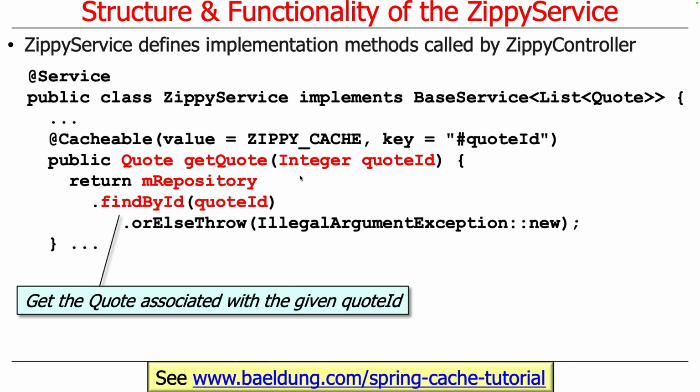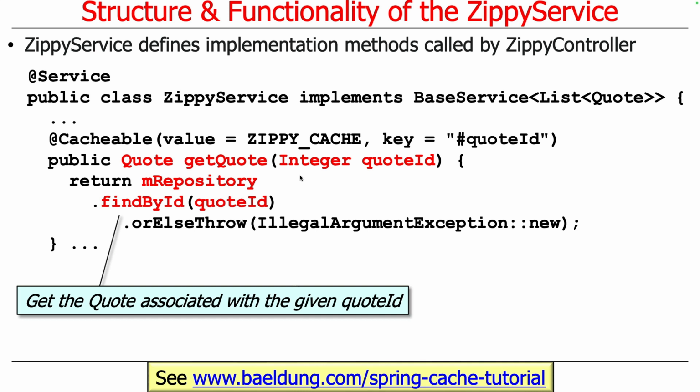Let's take a look at another implementation. This is the getQuote method. This method takes a quote ID and returns the corresponding quote. If you recall how this method worked for the handy microservice, it just indexed into the quotes list at that location and returned the element that was there, the quote. We're going to do things a little differently here because we're looking this up persistently.